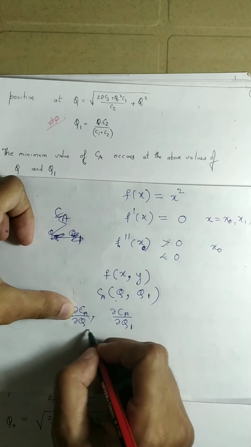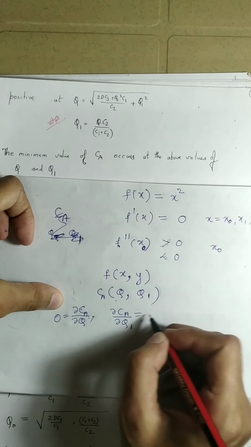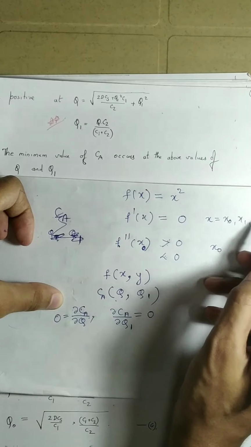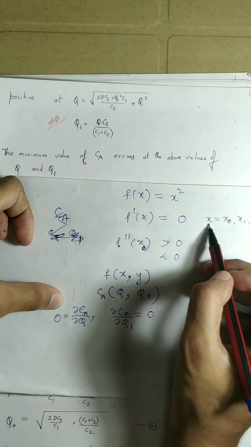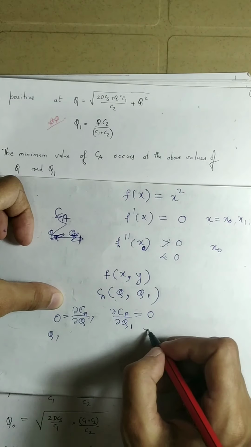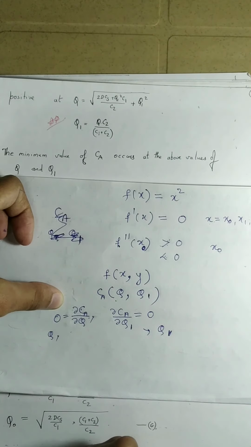We make this equal to 0, put this equal to 0. Like how we get here the value of x0, here we will get the values of q, and here we will get the values of q1.